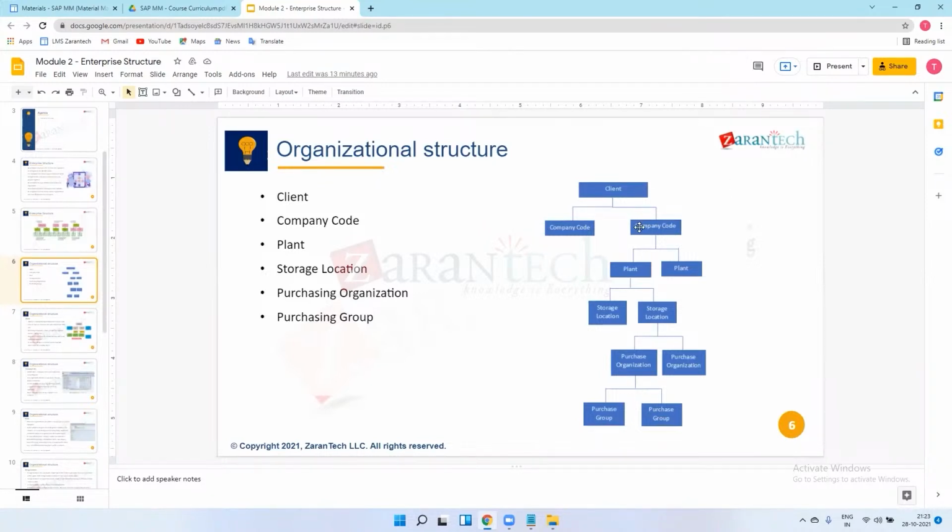Okay, so Tata Motors 1 will have plant, storage locations, purchasing organization, and purchasing group. And same like Tata Motors 1, Tata Motors 2 will also have plant, storage location, purchasing organization and purchasing groups.